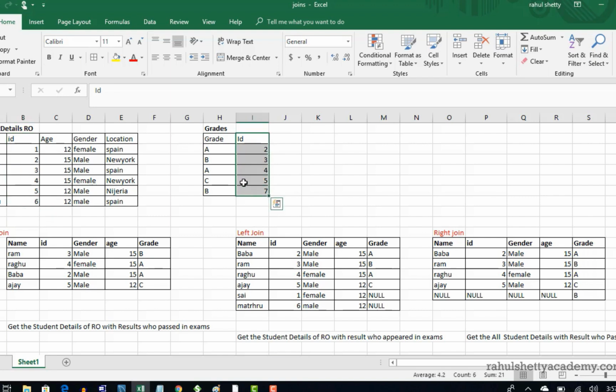Okay, when you want to join two tables, I told you in my previous lecture, you should have one column common to both tables, and that should be the primary key in one table, which will be a foreign key in another table. Just as a gentle reminder, make sure there is one unique column common to both these tables, so that based upon that you can drive your query.